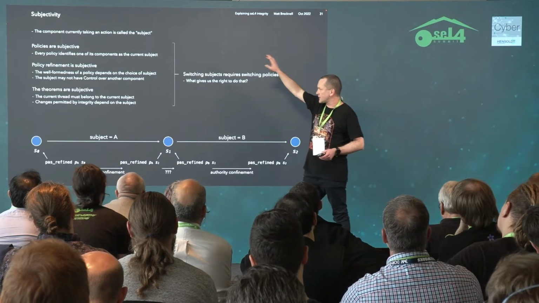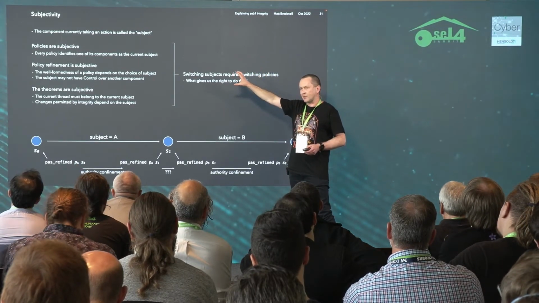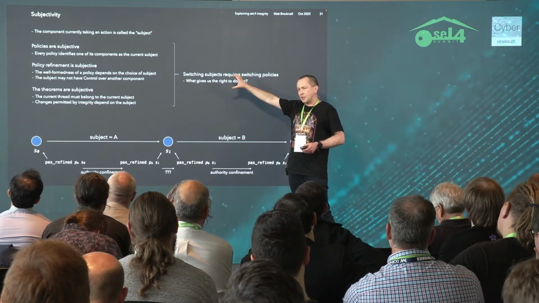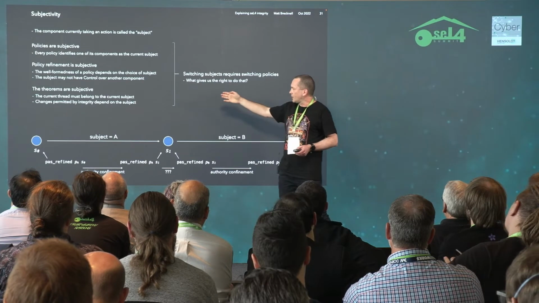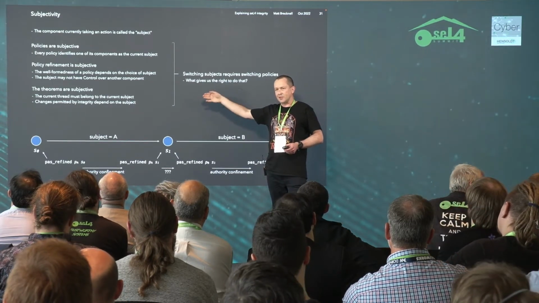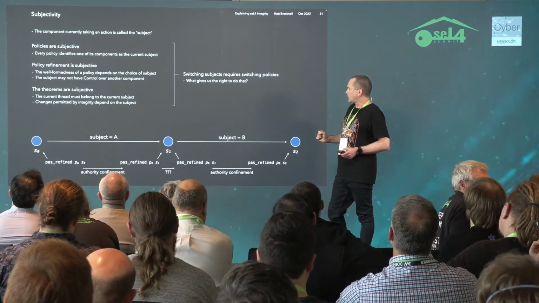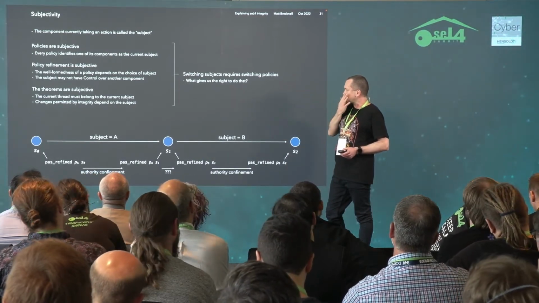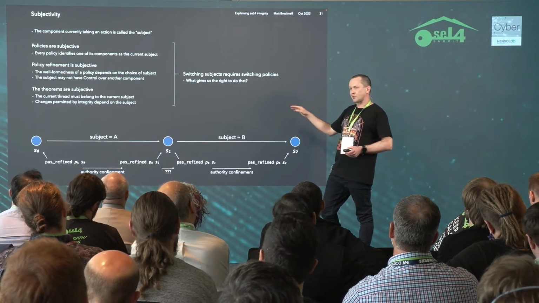Remember, we've seen that policies identify a subject, that refinement is subjective because we have that well-formedness condition that says that the subject cannot have control over anything else. And the theorems are subjective because it's the rights of the subject that are important for telling us what the transition is allowed to do. But if you think about what that means, we have to switch policies whenever we want to switch subjects.